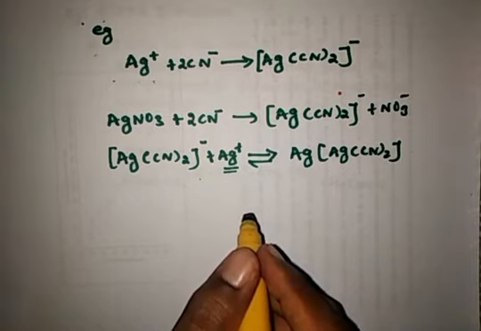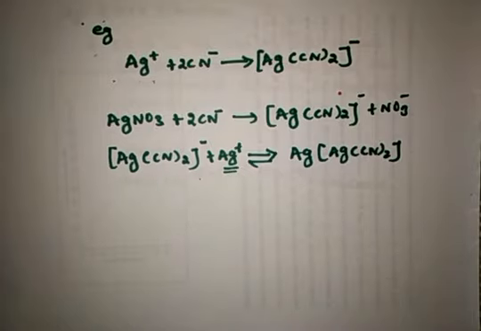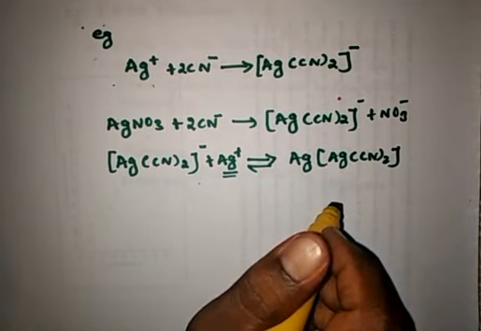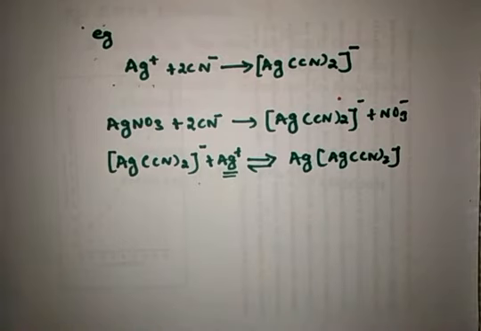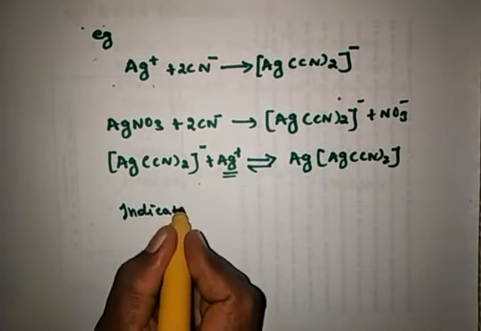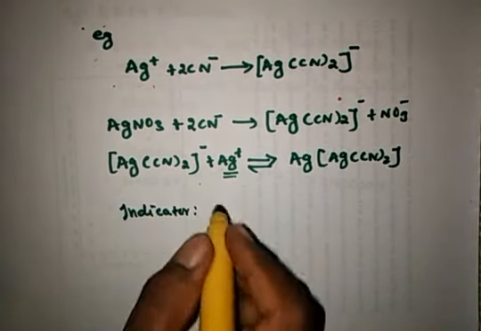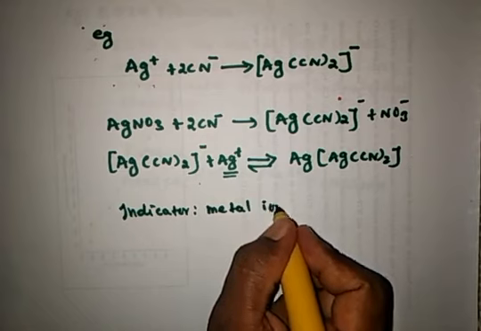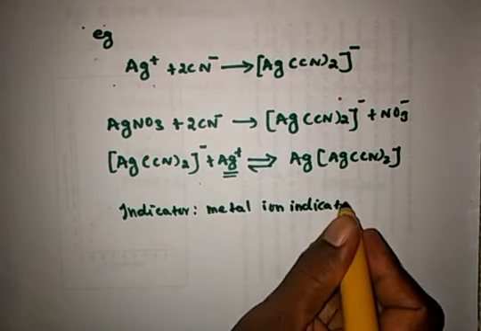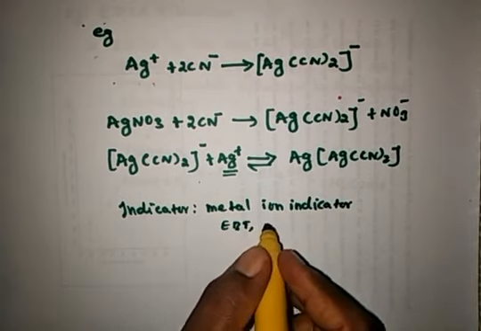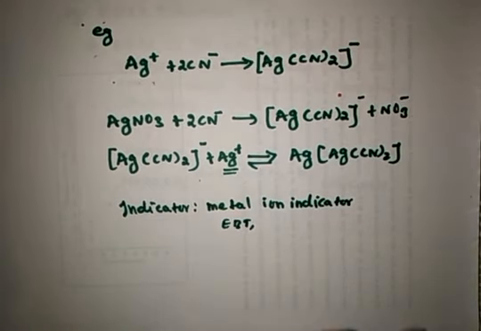Usually we use metal ion indicators, for example eriochrome black T, that is EBT, murexide, and so on. These are the indicators mainly used in this type of titration.